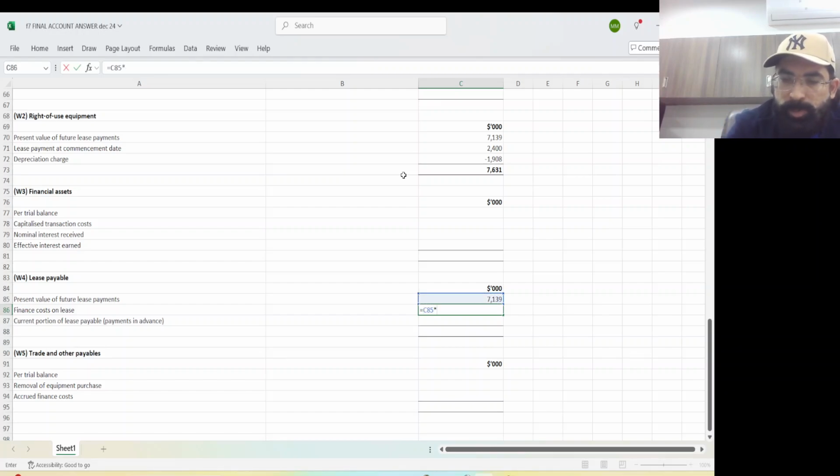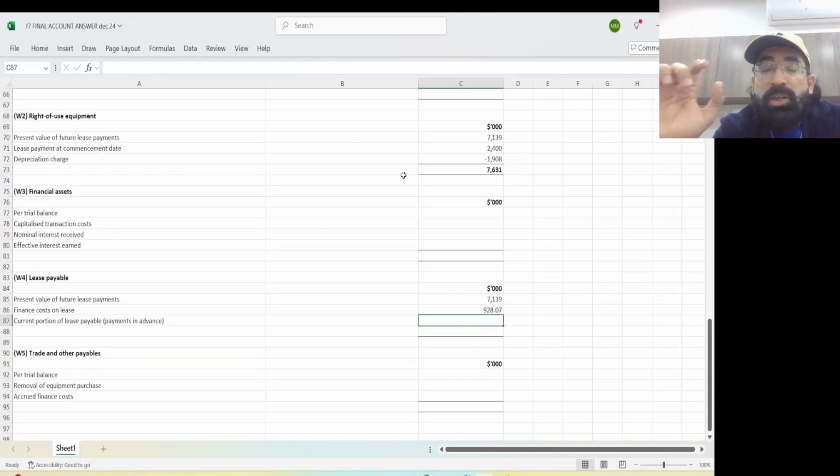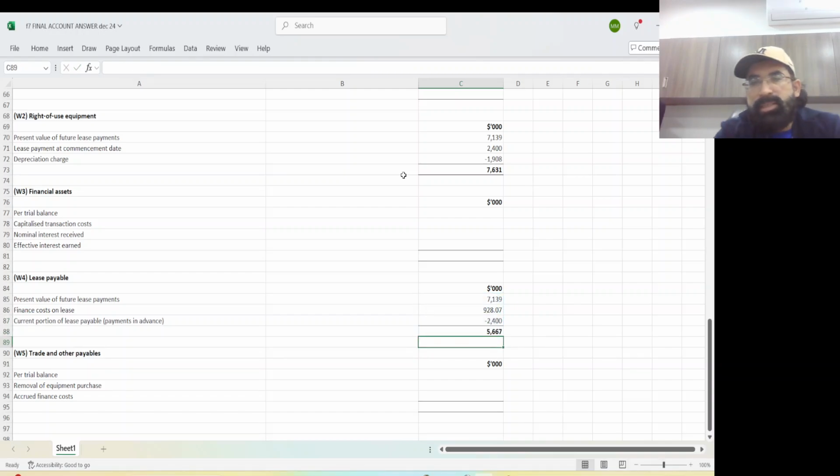This multiplied by 0.13 is 928.07. Okay, now if you add these two, you will get total lease obligation. But from this total lease obligation, we'll subtract 2400, which is current. So what about the non-current? Non-current is 5667. Okay, these workings I have already done with you.